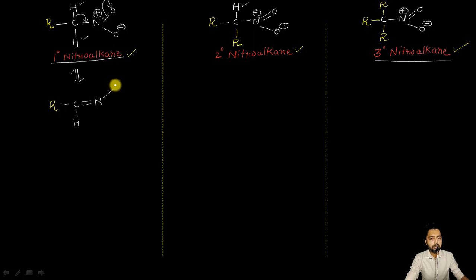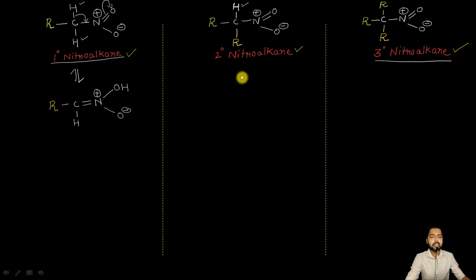This will now become oxygen single bond, and because this H is being shifted from here to this oxygen, it will now become a hydroxyl group. And we need to write this oxygen negative as it was in the primary nitroalkane. And now because the nitrogen atom here is forming four bonds, it is important to put a plus formal charge on this nitrogen atom.